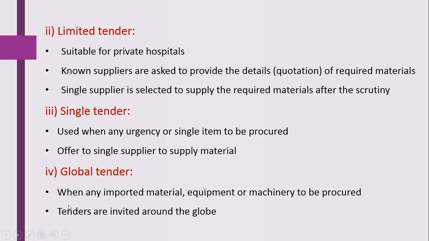So here tenders are invited around the globe. By using this tender system, the hospital will procure the required imported material. So this tender system is global. So this is about the tender system in the hospital for purchasing of material.